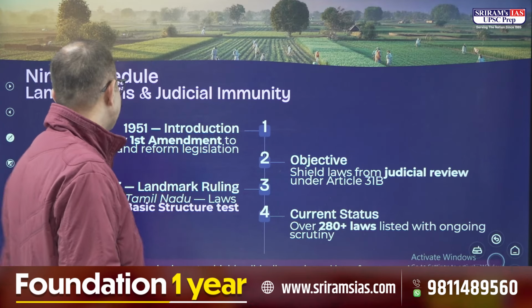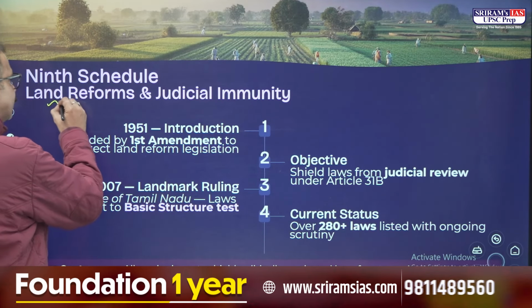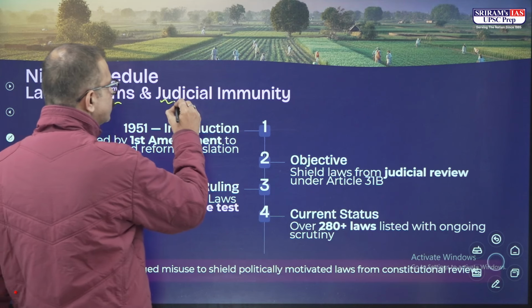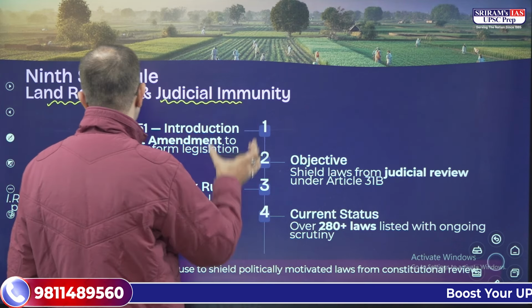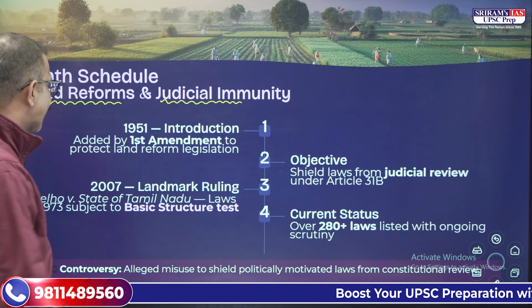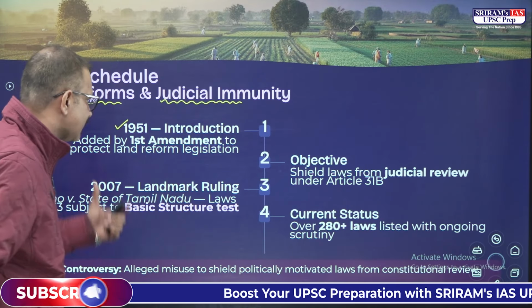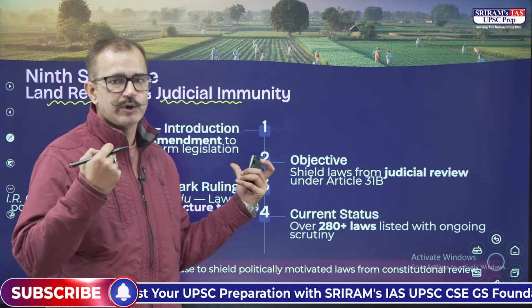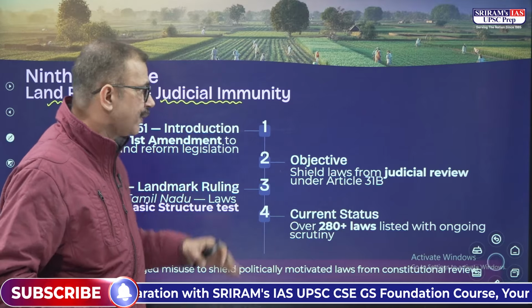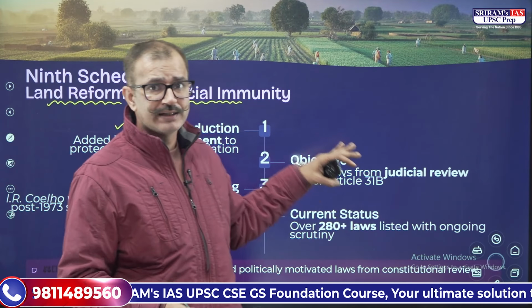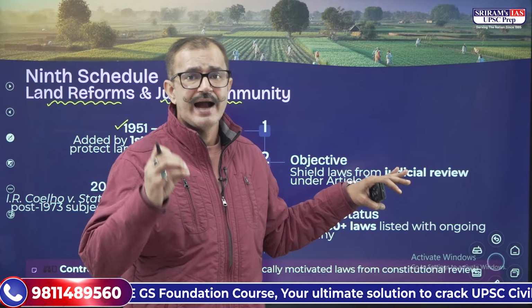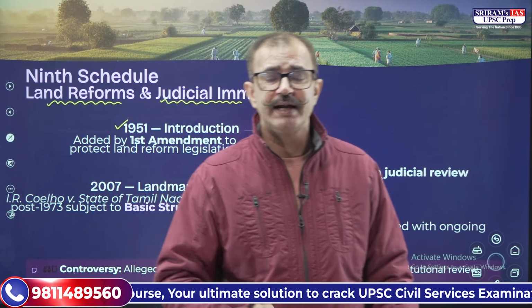The next is the 9th Schedule, and it deals with land reforms and also the judicial immunity that has been provided for these land reforms. In 1951, this was added by the First Amendment, and it was to protect the land reform legislation, because at this point of time, what was there? The right to property was a fundamental right.